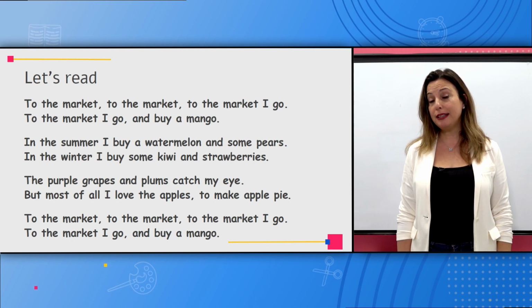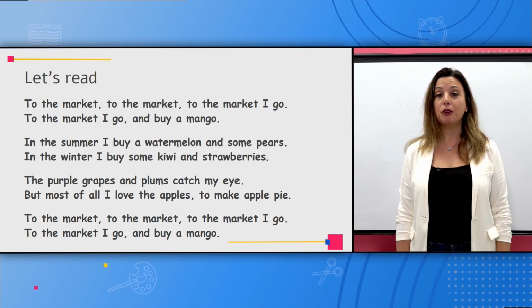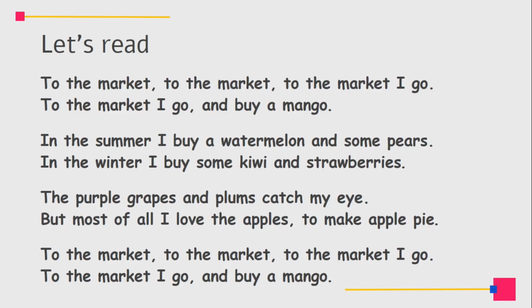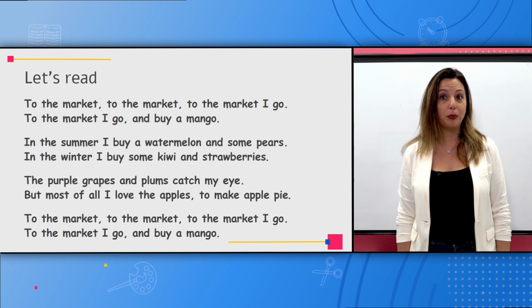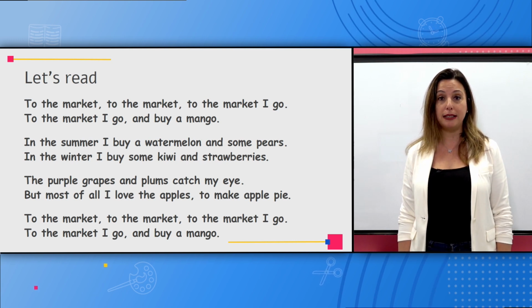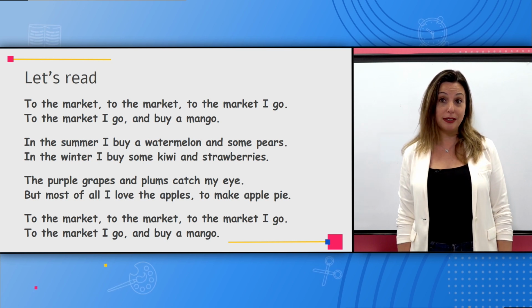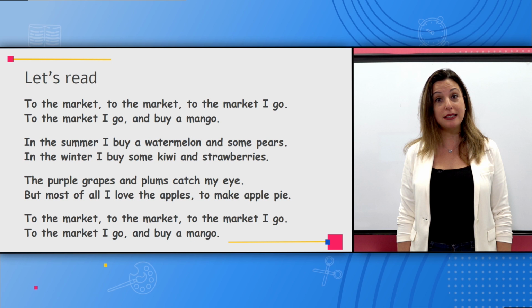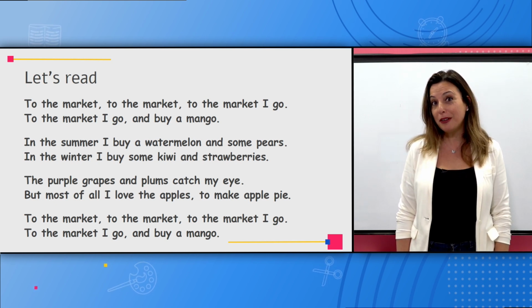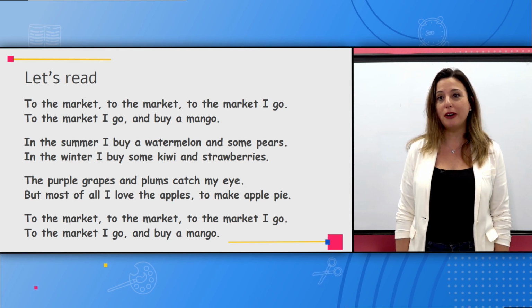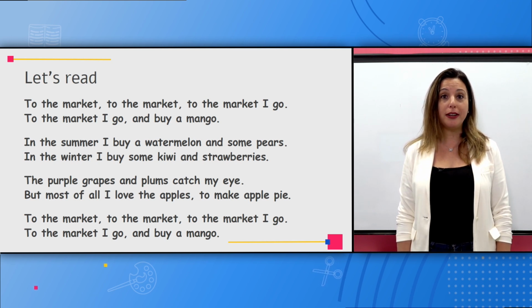Great. Let's read now a small poem about the market. First, I'm going to read, and then I want you to read. To the market, to the market, to the market I go. To the market I go and buy a mango. In the summer I buy a watermelon and some pears. In the winter I buy some kiwi and strawberries. The purple grapes and plums catch my eye. But most of all I love the apples to make apple pie. To the market, to the market, to the market I go. To the market I go and buy a mango.